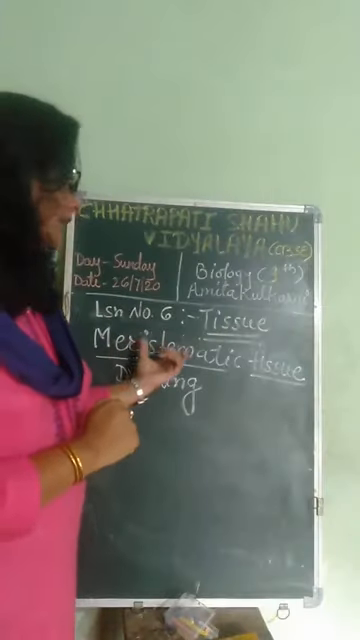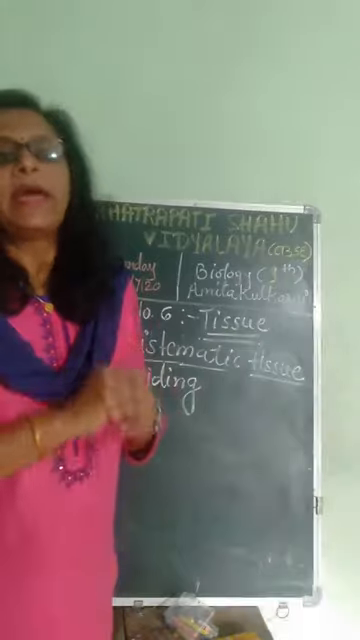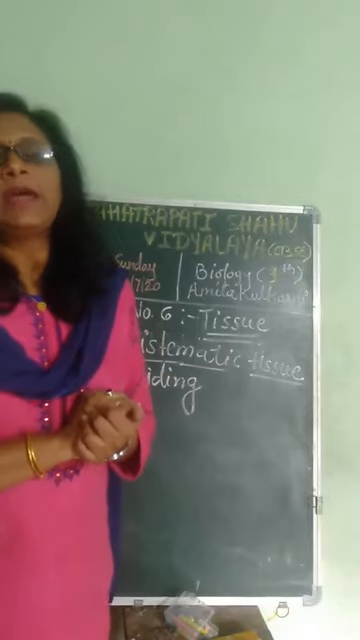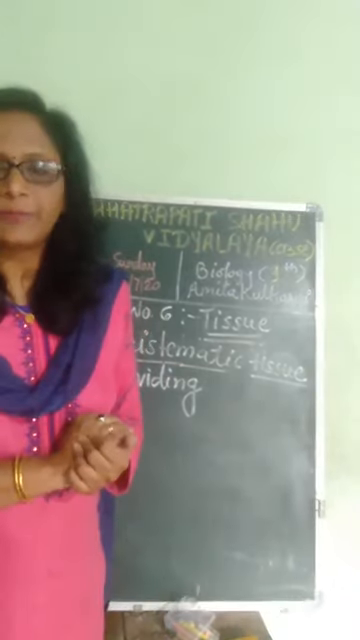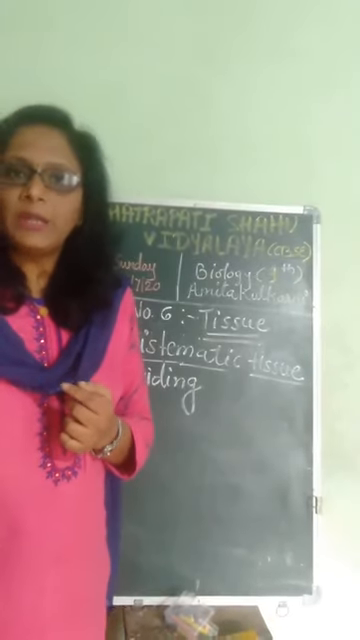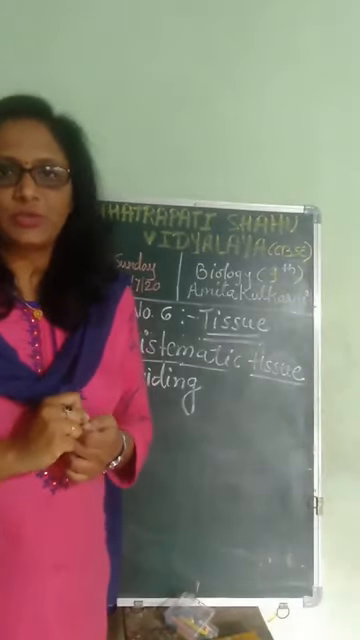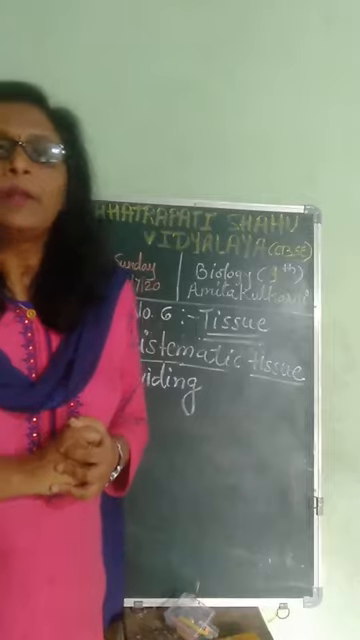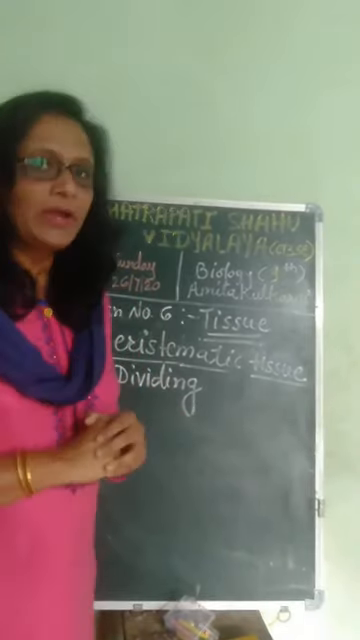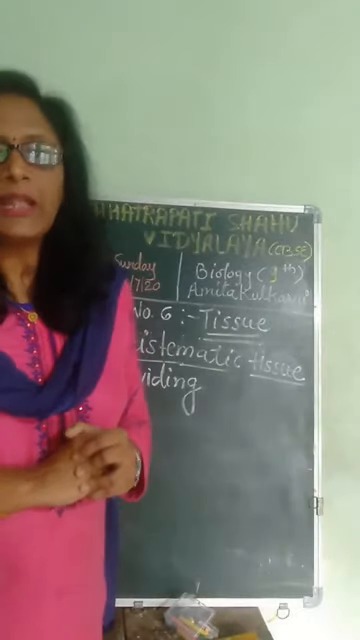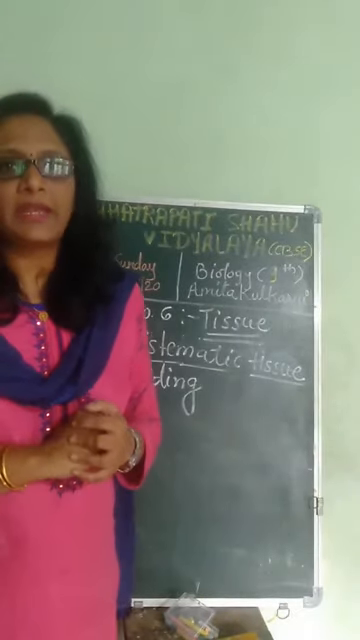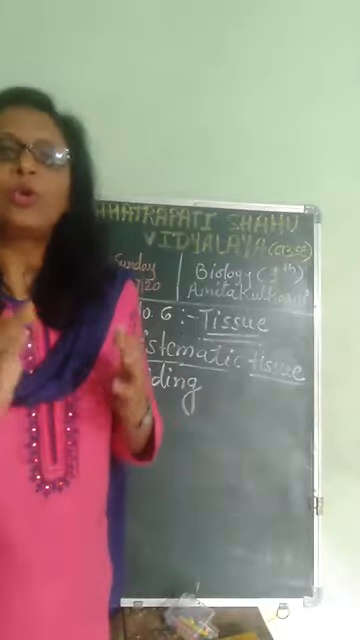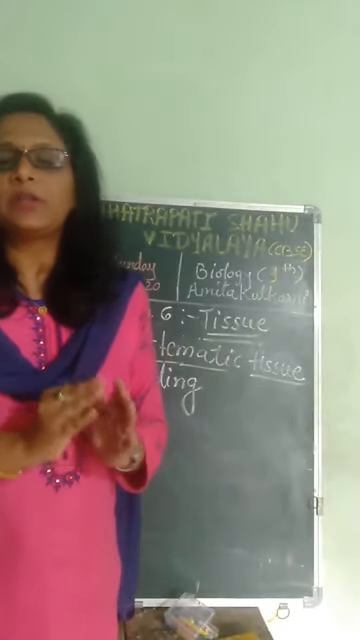These meristematic tissues are mostly present at the tips of roots and shoots. That means in the tip of the growing stem, these meristematic tissues are present, and in the tip of the root, these meristematic tissues are present. So these are dividing tissues. They undergo the cell division process, and they are present at particular locations in the plant, because plants show growth only at those particular points.